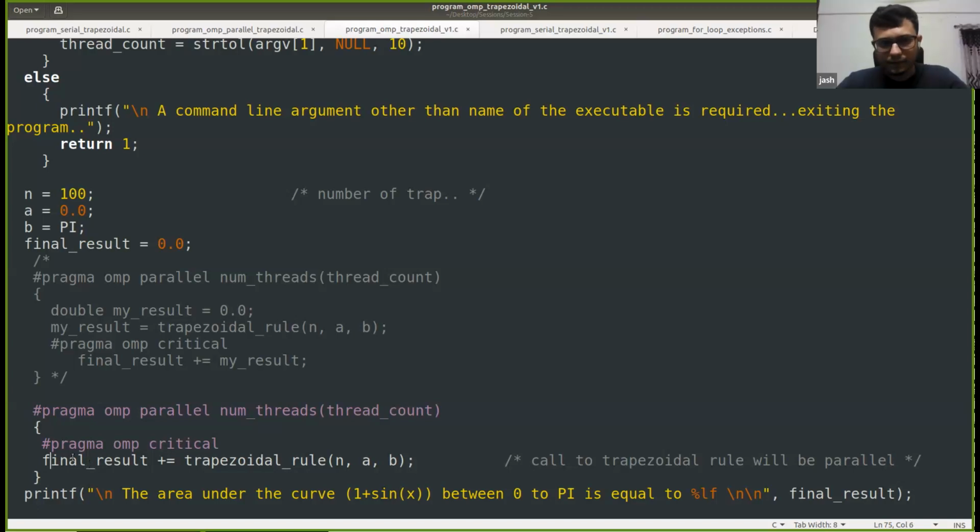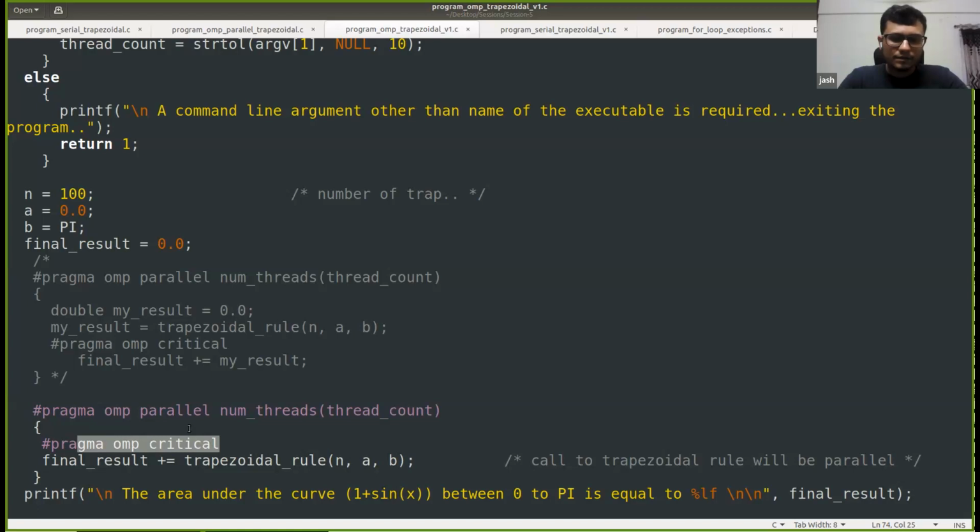Yes, so that is the problem here. The performance might not be as much as we expect, right? Because everything is now serial. Each thread will execute this statement, or essentially this function trapezoidal rule, in a serial manner, one after the other, because it is now placed inside the hash pragma of the critical. So this is the issue here.